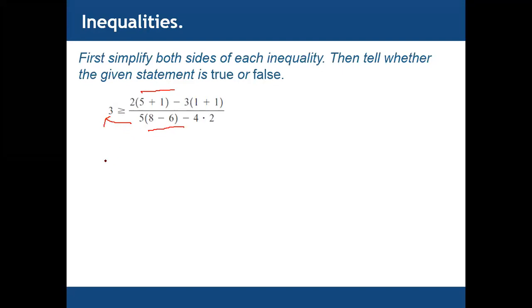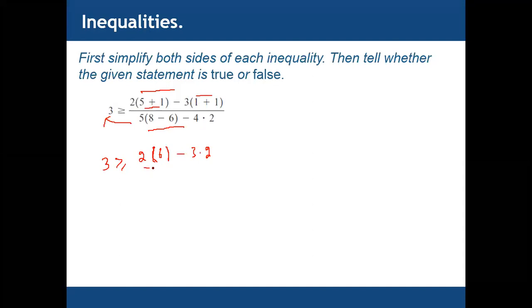For example, first one, we have 3 greater than or equal to, we have this operation, 2 multiplied by 5 plus 1. 5 plus 1 is 6, minus 3, and then 1 plus 1, which is 2. This is not actually a bracket, this is just for isolating, for example, 6 from 2.